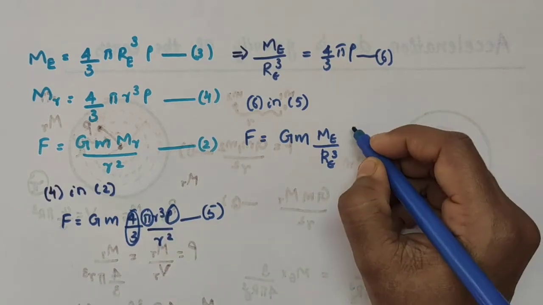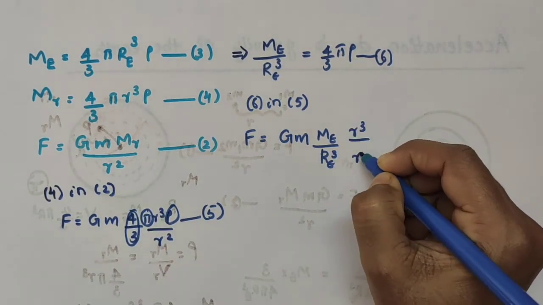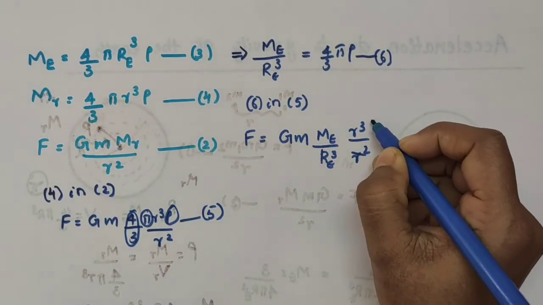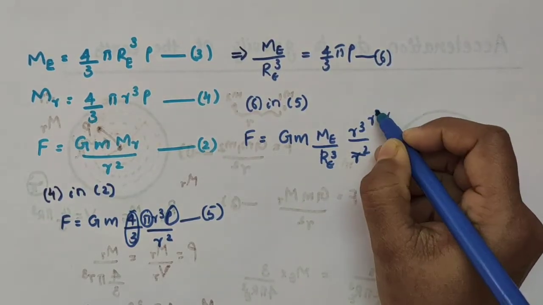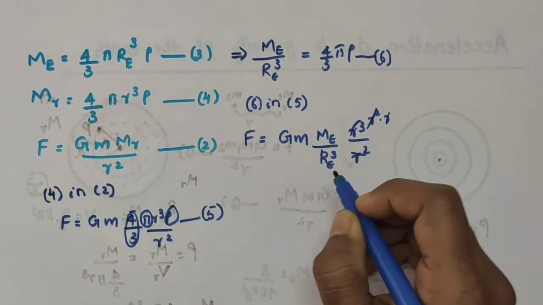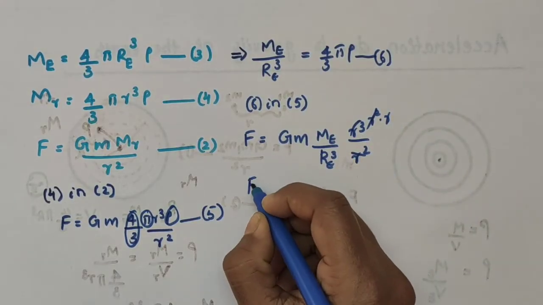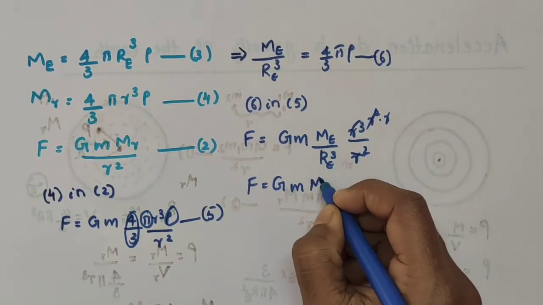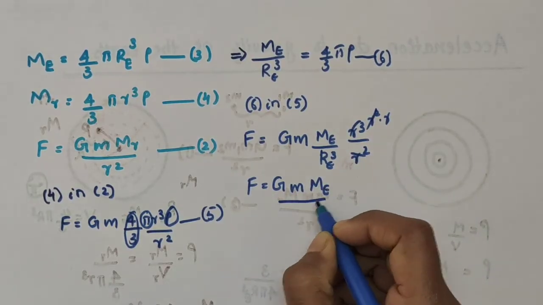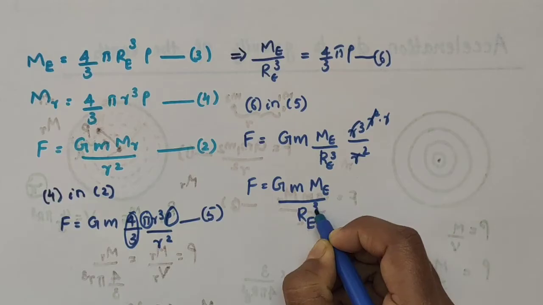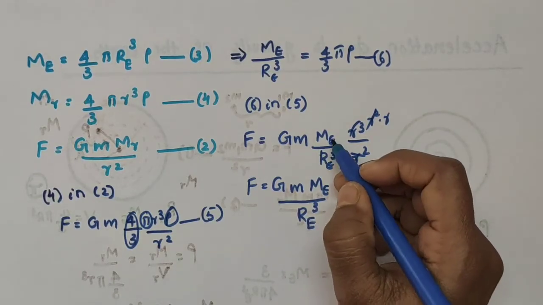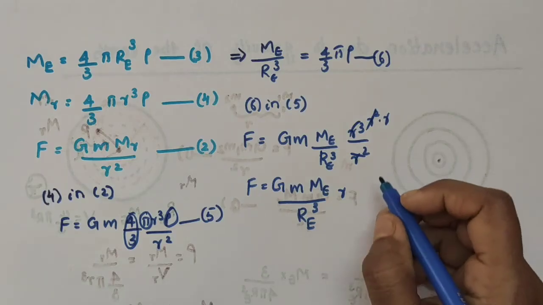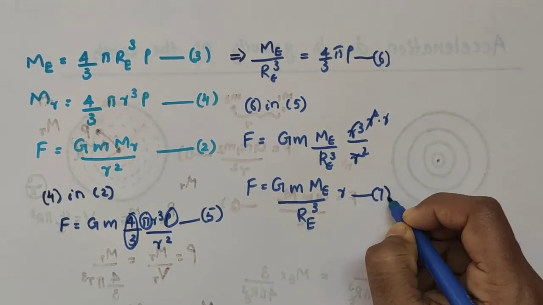Then the rest, here we have r cube divided by r square. This r cube can be written as r square into r. So r square cancels, and the rest we have r here. So we can write F is equal to G M M_E divided by R_E cube into r, where M_E is the mass of the earth and R_E is the radius of the earth. I am taking this as equation number 7.